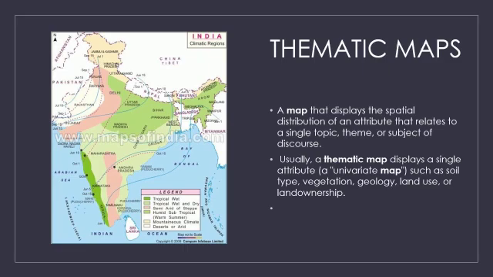So different types of climate are shown in different colors. This is called a thematic map. Not only the climatic conditions of a place, but also the soil type and land use. So all different themes are shown in a thematic map. So this is about the different types of maps.